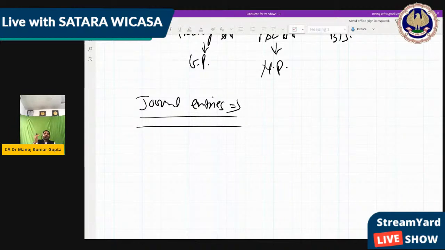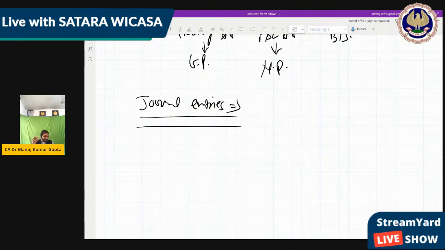Means double accounting system. As we always say, our accounting is a double accounting system, because whatever we do, one hand taken, other hand we have to give. Means one hand you give, second hand you receive. The rule of globalization is also the same. Whatever you give, same thing you receive. If you love someone, you receive love from the other one. If you hate someone, you receive hate from the other one. So that's a simple accounting principle also.